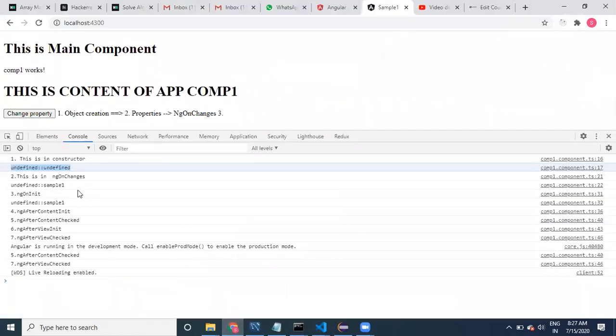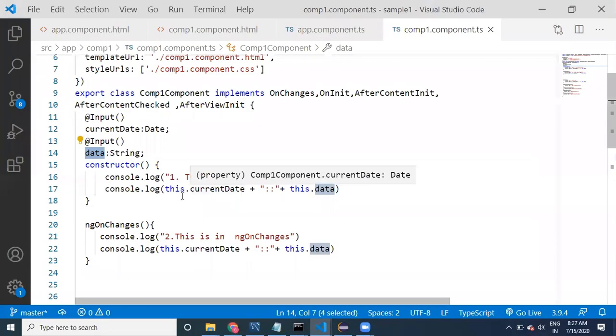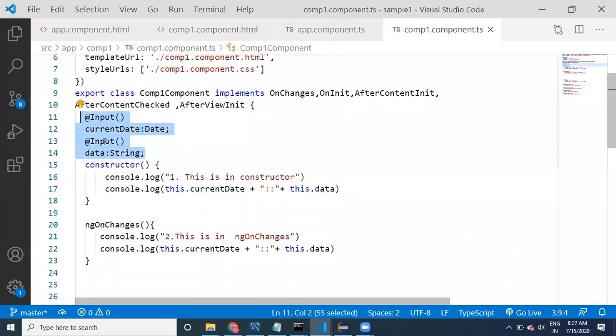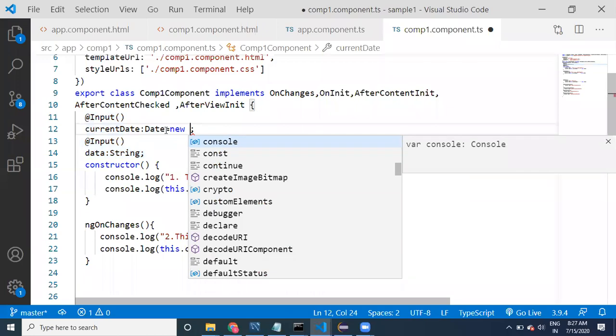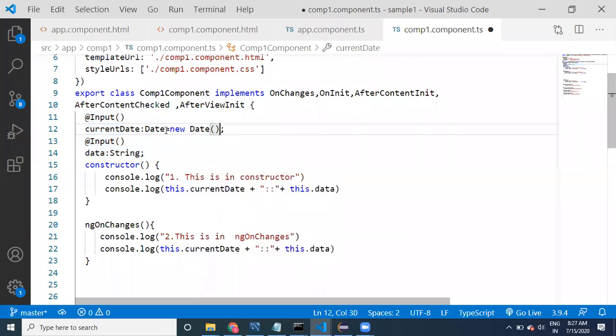So that's why, if you observe carefully here, in the constructor this is going to be undefined, meaning these input values will not be available. But if you provide a property like date, it will be available. Why? Because this value is assigned at the time of object creation itself. Before calling the constructor, this is executed and the current date is assigned with an object.